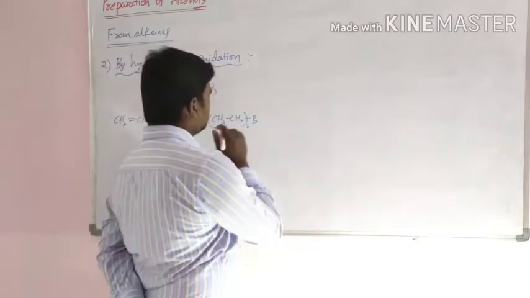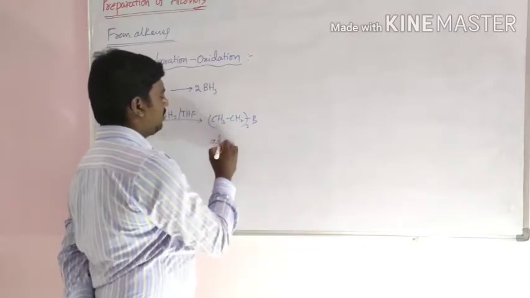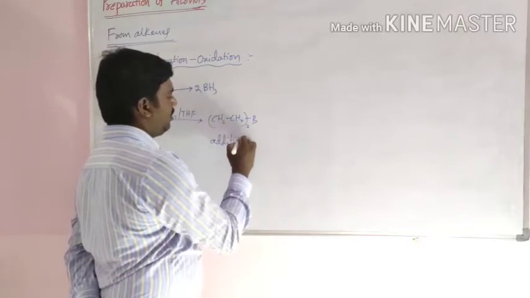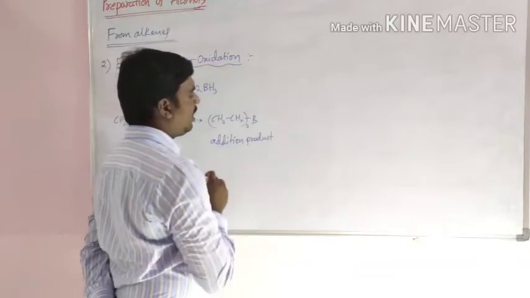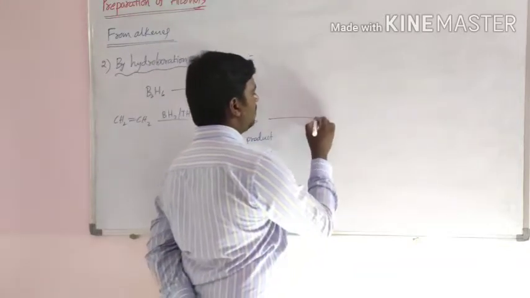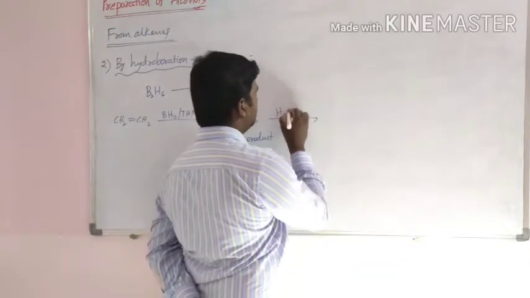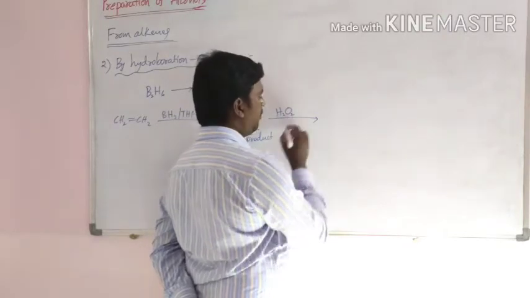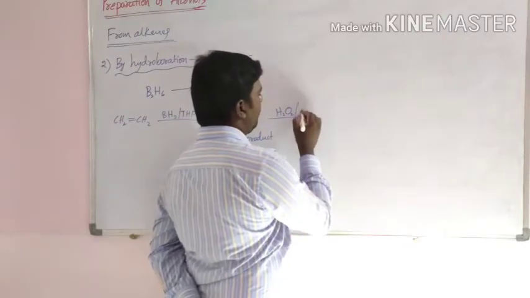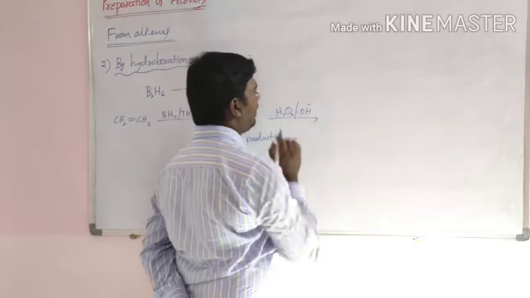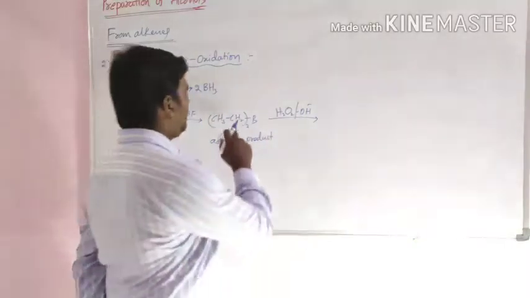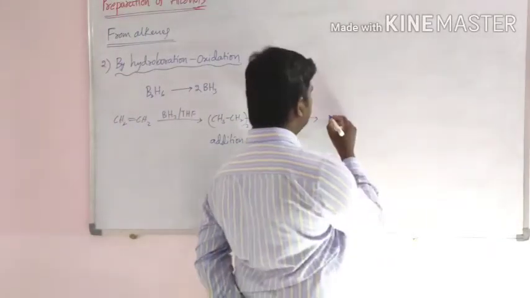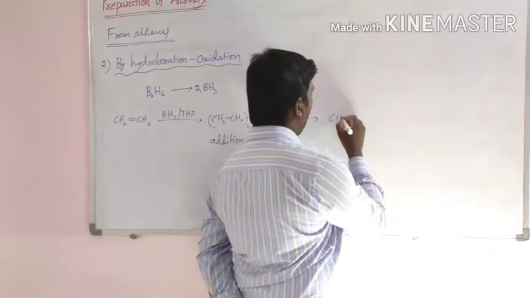This is addition product. This addition product is oxidized by H2O2 in the presence of aqueous NaOH or base. Then the addition product converts into alcohol.